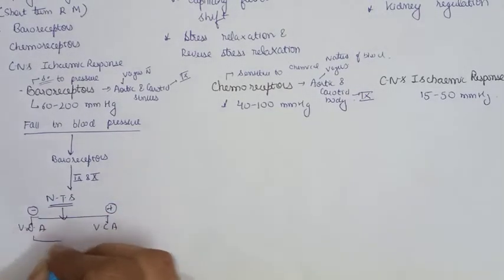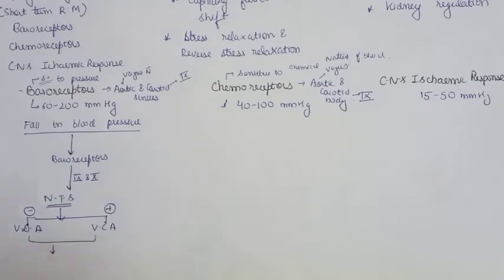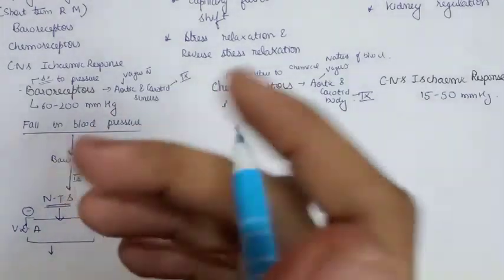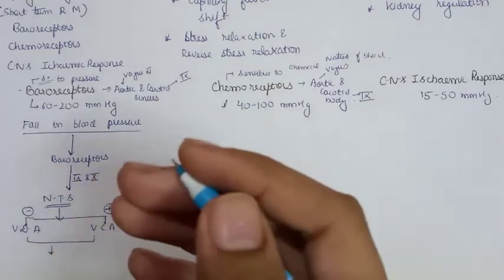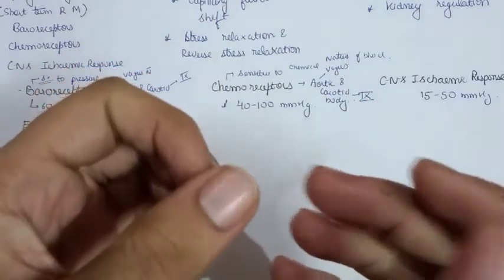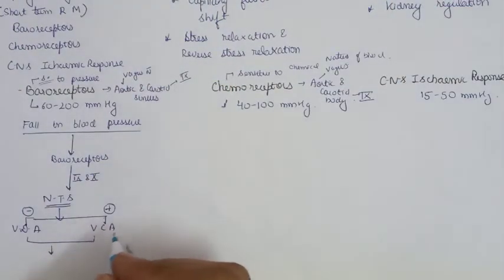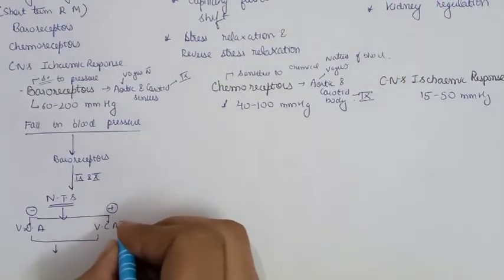So what will happen because of this? There will be an increase in vasomotor tone and a decrease in vagal tone. By vasomotor tone I mean the vasoconstrictor power of the vessels; it will increase because the vasoconstrictor area is activated.